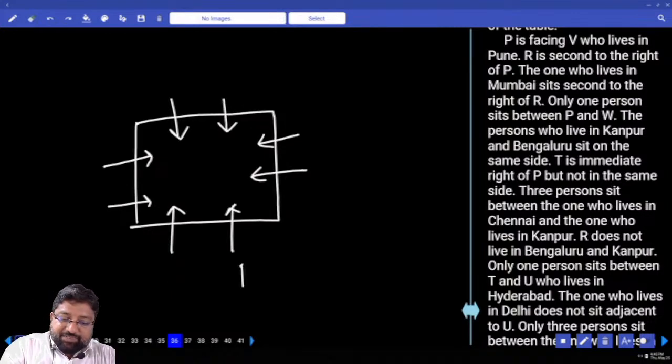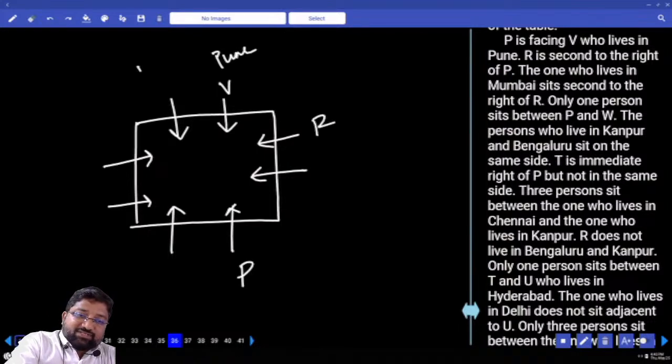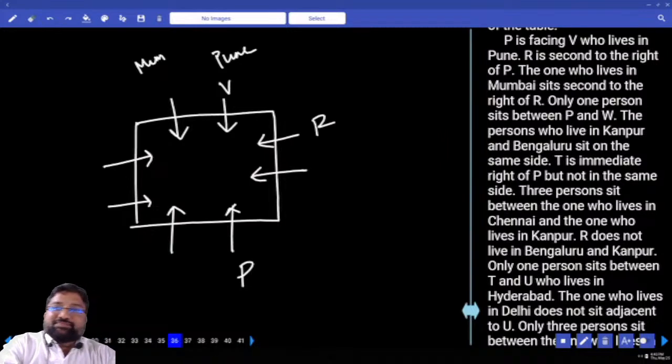I can fix P here. This is V who is from Pune. Second right is R. Now this becomes Mumbai. This is exactly different to what we have done before. Now there is a problem.